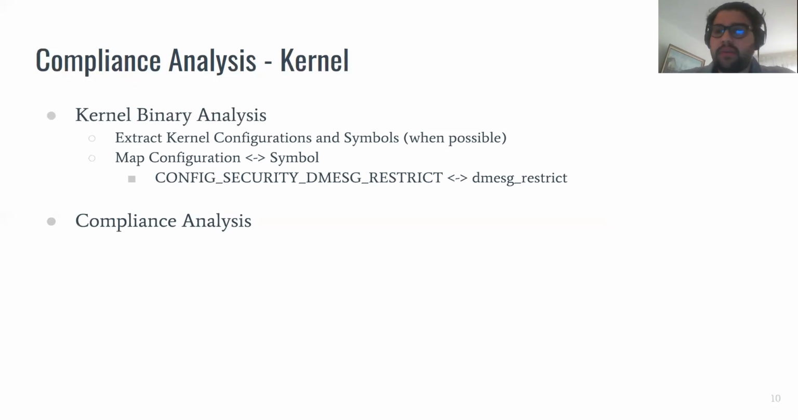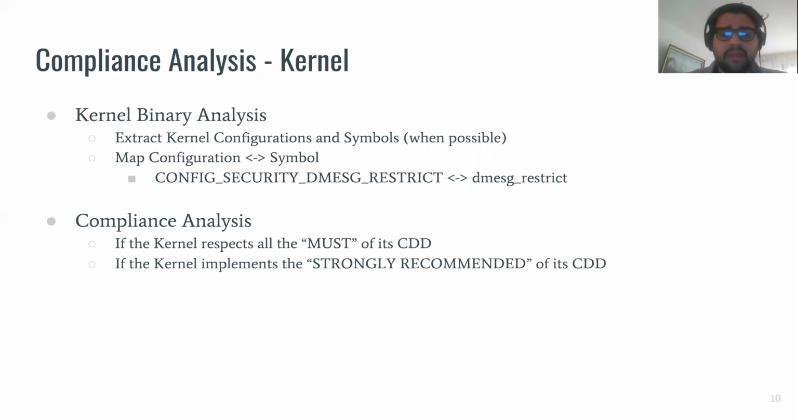Once we have a list of configuration that the vendor used when configuring the kernel, we can start the compliance analysis. So we take the kernel, we take the configuration file, we take the version of Android, we take the corresponding compatibility definition document, and we check if the kernel actually respects all the rules that are defined as must, and also if the kernel implements any of the rules that are defined as strongly recommended on the compatibility definition document for the specific version of Android.